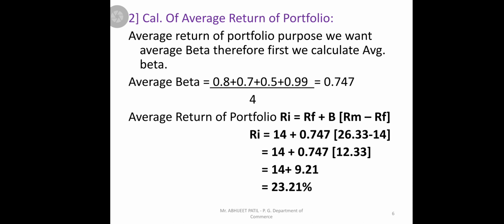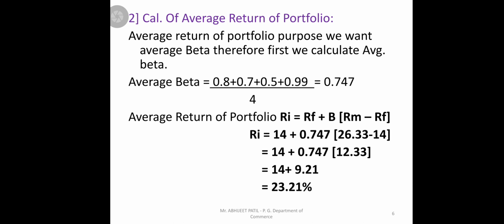So this is the problem. In this problem, what we understand is that the return is not directly given, so how do we calculate the expected rate of returns if the return is not given? When the problem gives the initial price of securities and the market price or end price, you should first find out capital gains, then find out the market return, and we should use that for the expected rate of returns, and ultimately average returns depend upon the number of securities.